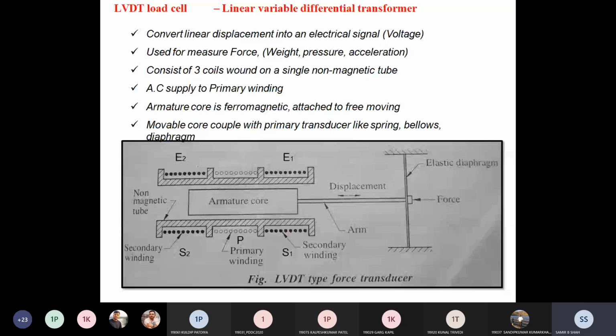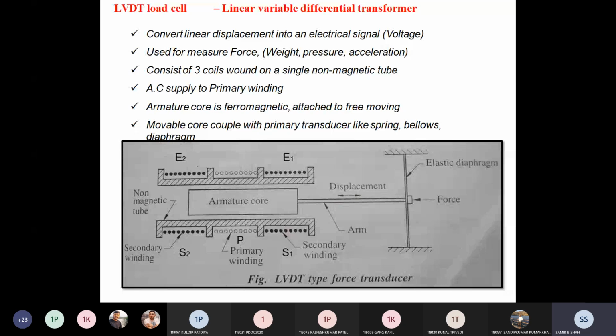It may convert linear displacement into an electrical signal. It may be used to measure force, and many times it is used to measure weight, pressure and acceleration also. If you are in industry, then you may use an LVDT not only to measure force, but also weight, pressure, and acceleration. And on the structure side, we also prefer the strain gauge and LVDT.